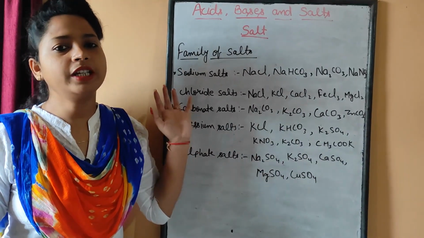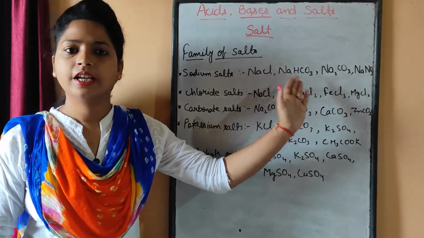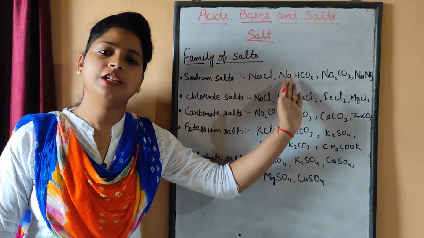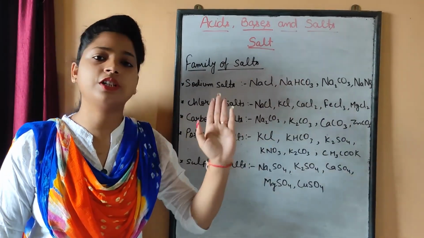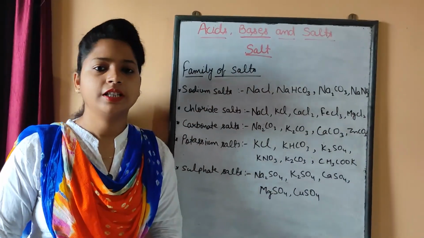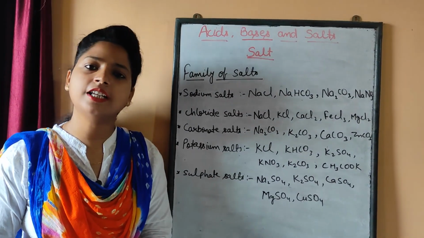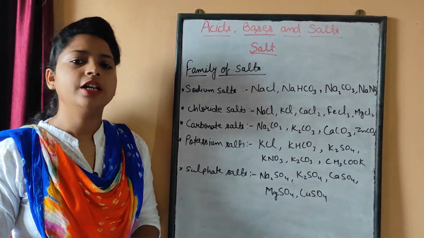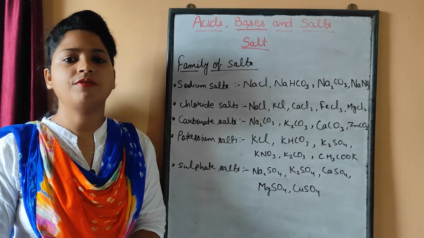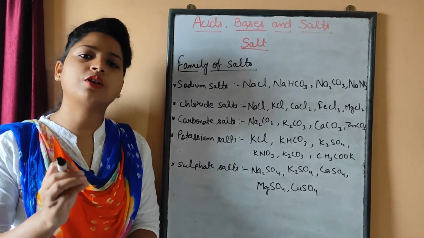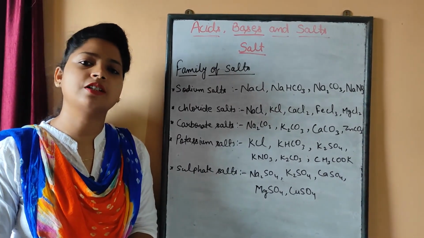What is common in all these? The common thing is Na, that is sodium. So we decide the family of a salt on the basis of the common ion present in that salt.